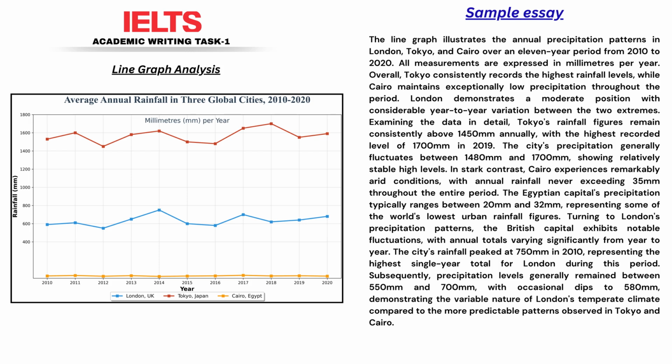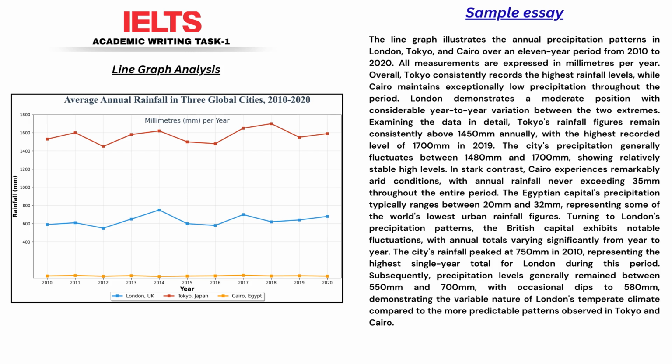Let's begin. The very first thing an examiner notices is the structure. This essay uses a perfect 4-paragraph model, which is the gold standard for Task 1. Let's break it down. Paragraph 1 is the introduction, where you paraphrase the question. Paragraph 2 is the all-important overview, where you summarize the main trends. Paragraphs 3 and 4 are for the details, where you present specific data to support your overview. This structure is powerful because it's crystal clear and logical, allowing the examiner to follow your points effortlessly.